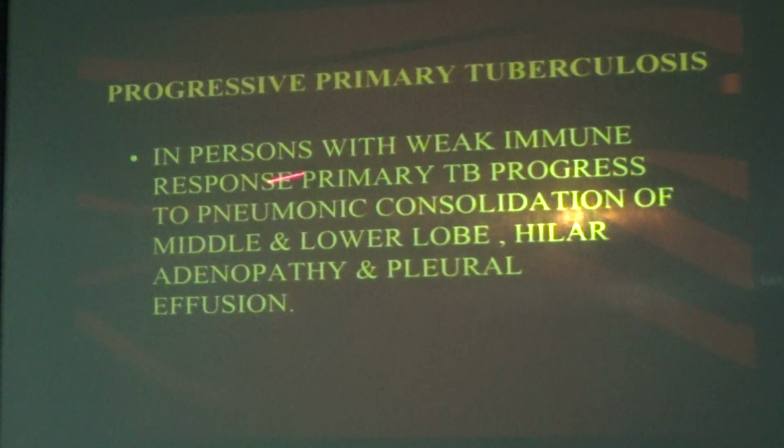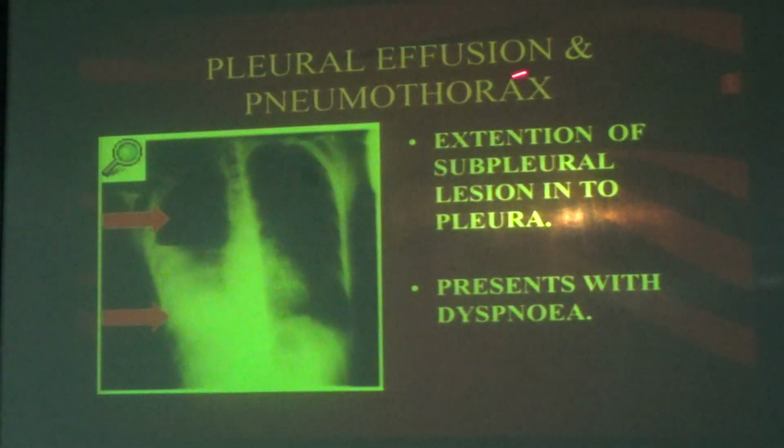In persons with weak immune response, primary tuberculosis progresses to pneumonic consolidation of middle and lower lobe, hilar adenopathy and pleural effusion. As I said in my first slide, tuberculosis will affect the apical area. Now from the apical area going towards middle, lower, hilar and pleural effusion. It is progressing. Next stage, pleural effusion and pneumothorax.